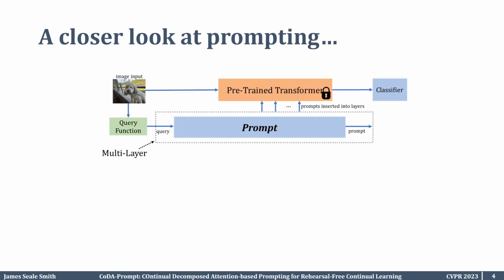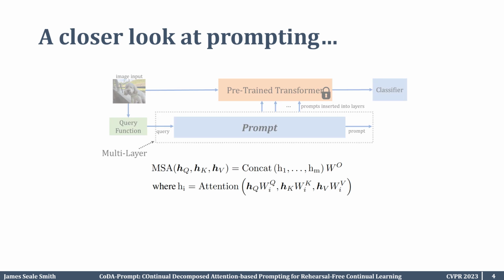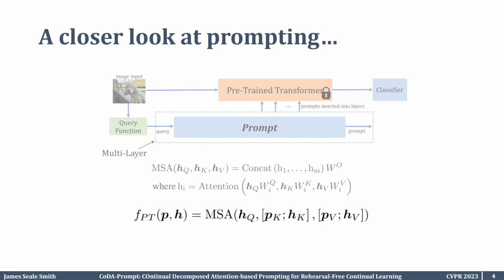So how does this work exactly? Take the classic multi-head self-attention. Just like prior works, we use prefix tuning instead of prompt tuning for our work. Specifically, we are going to prepend the projected key and query values from the multi-head self-attention with learnable tensors. How are these selected? How are these inserted into the model?